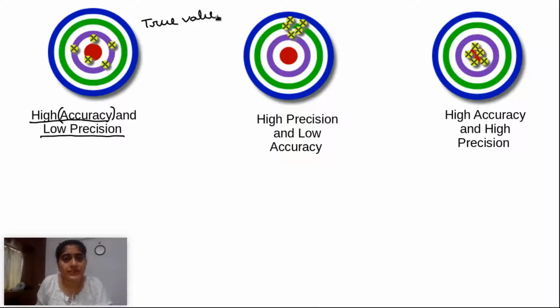So for these figures, true value is this red zone. If someone is shooting to this zone, the target is this red zone, and whatever these yellow and cross symbols, these are your measured value.